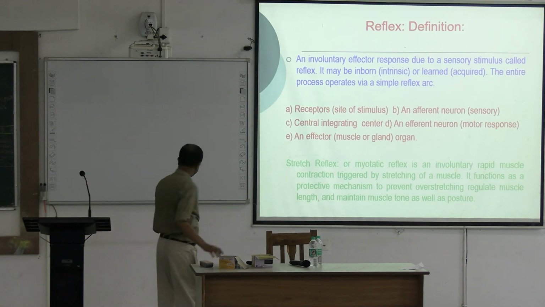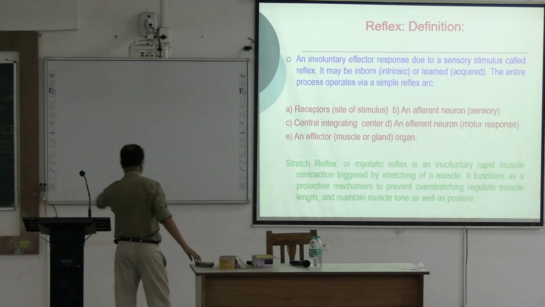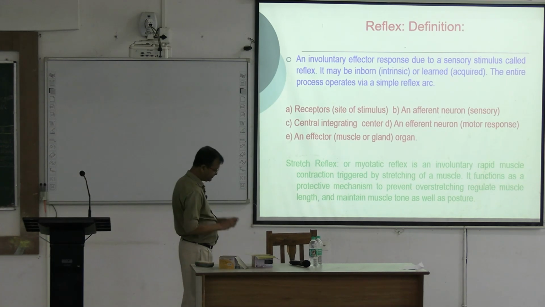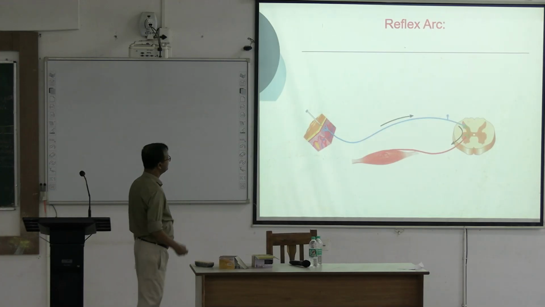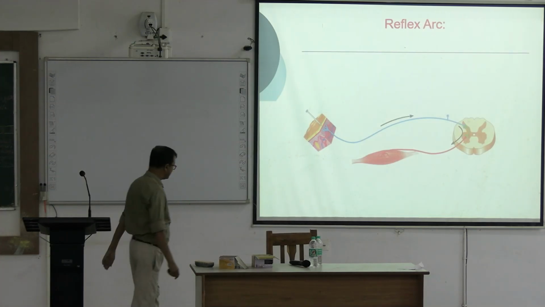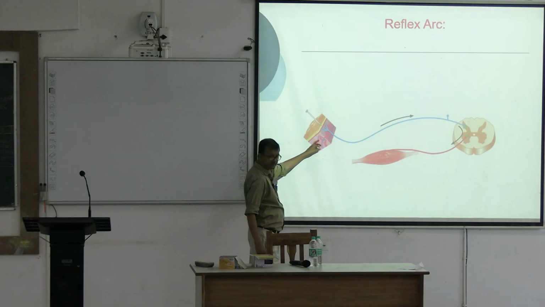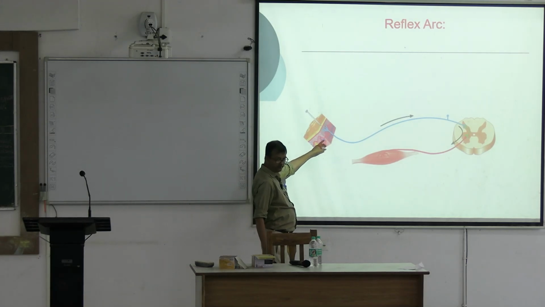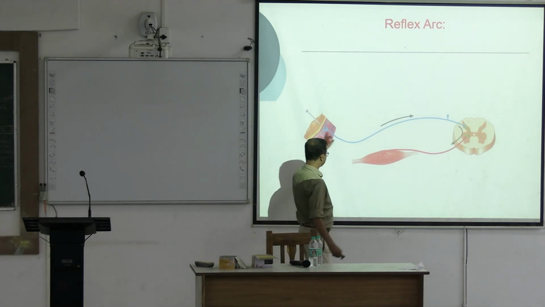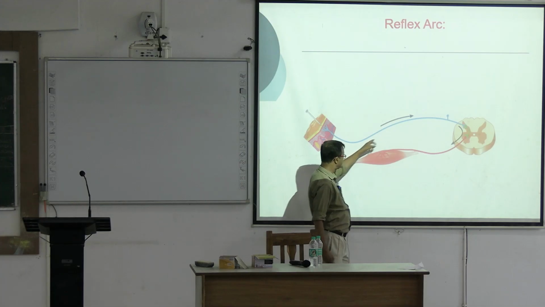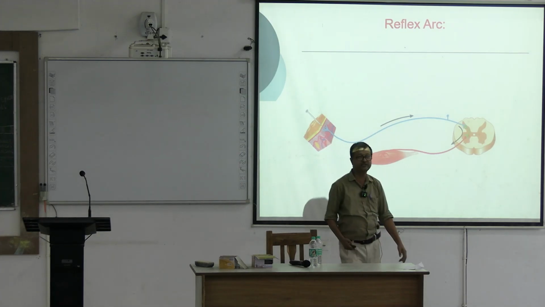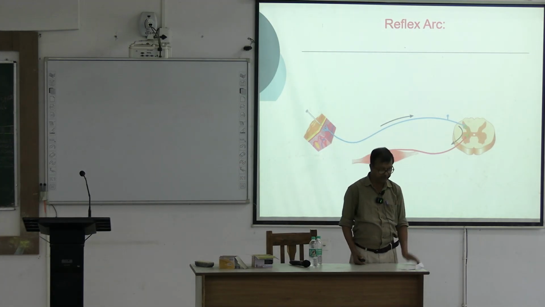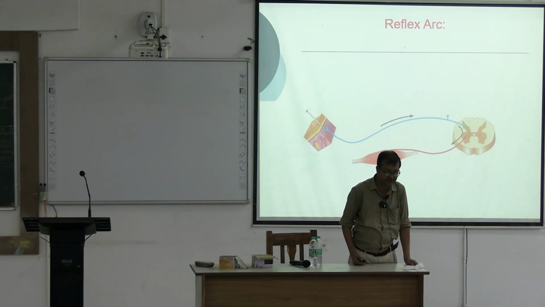Next, classification of reflexes. Now see, this is the reflex arc starting from the receptors. These are all peripheral receptors. This is afferent. In the stretch reflex, the afferent can be primary or secondary.